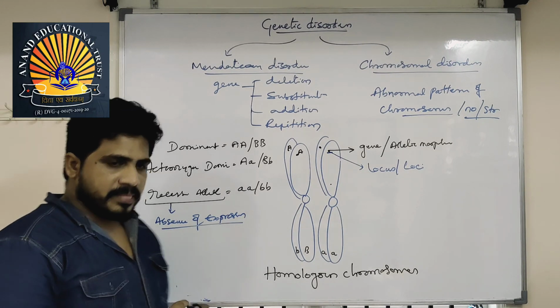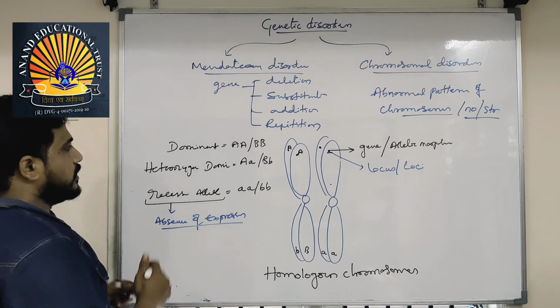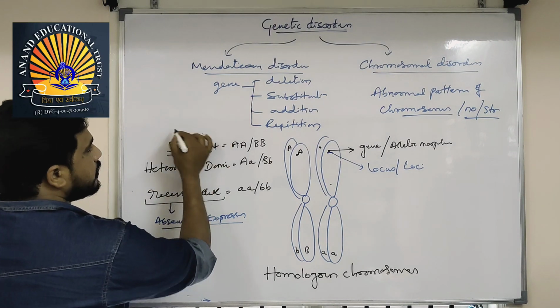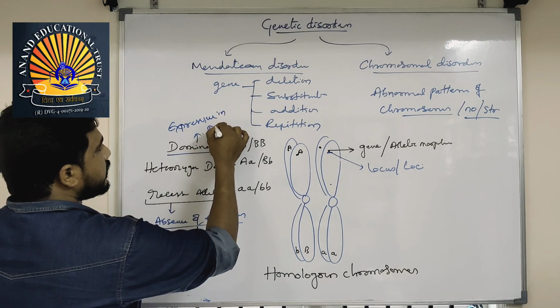One gene will be recessive, and the other gene will be dominant. But here, dominant means what? Expressive in nature.